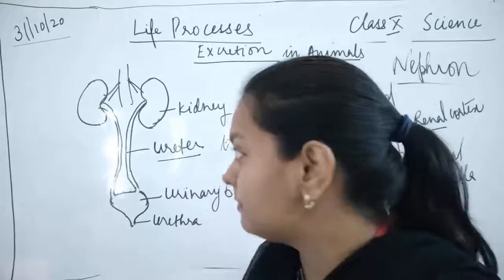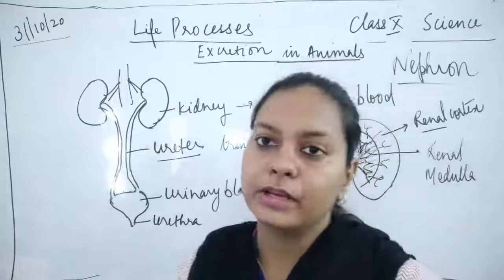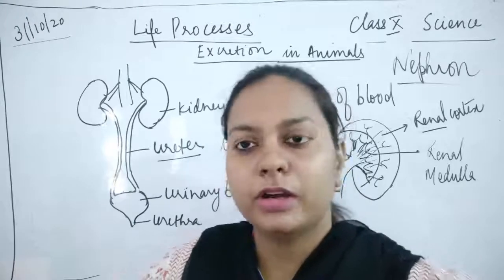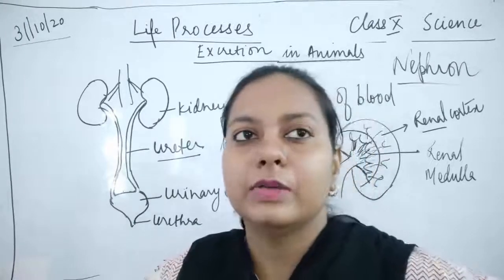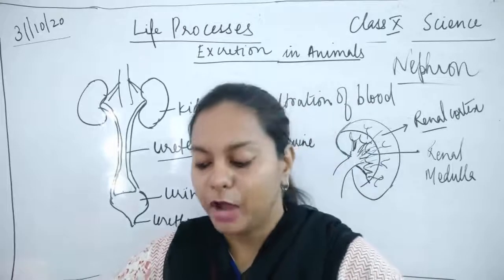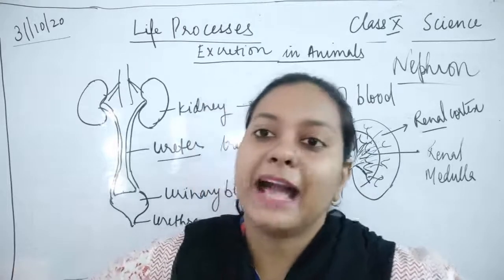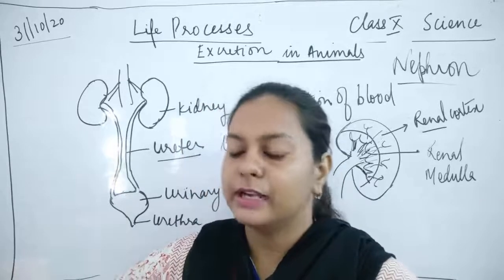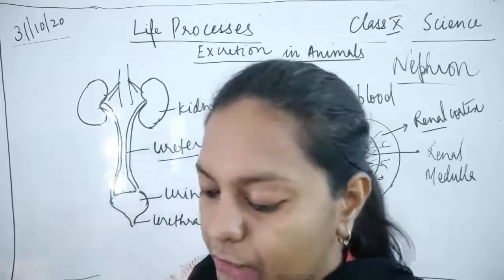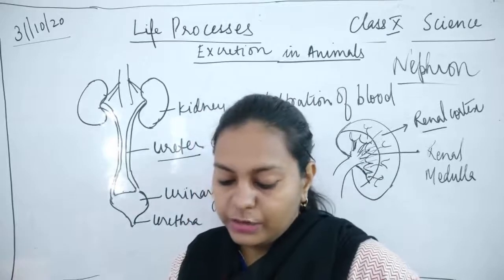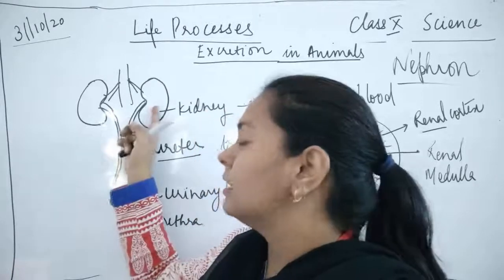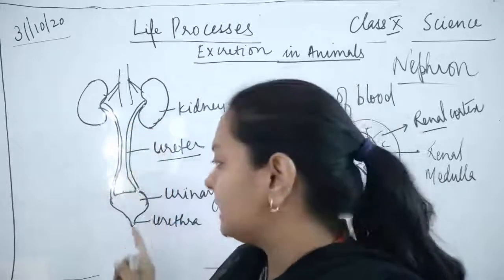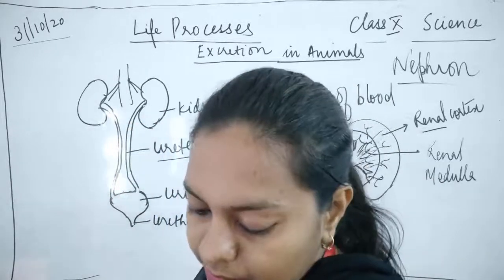The kidney is present at the back side of your abdomen. The ureters connect the kidney to the urinary bladder, where the waste released from the kidney is collected.